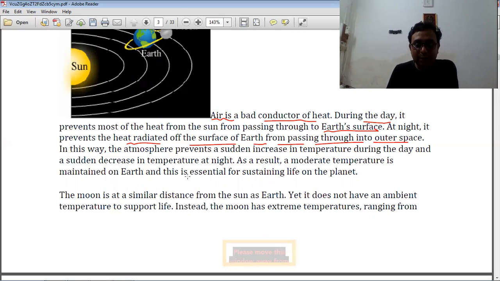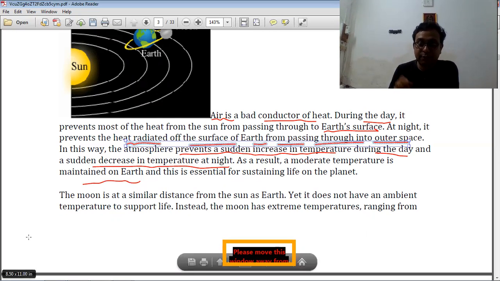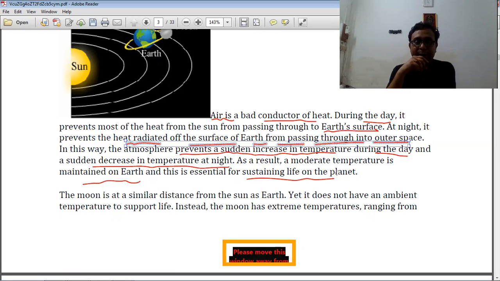In this way, the atmosphere prevents a sudden increase in temperature during the day and a sudden decrease in temperature at night. As a result, a moderate temperature is maintained on the earth, which is very essential for sustaining life on the planet.